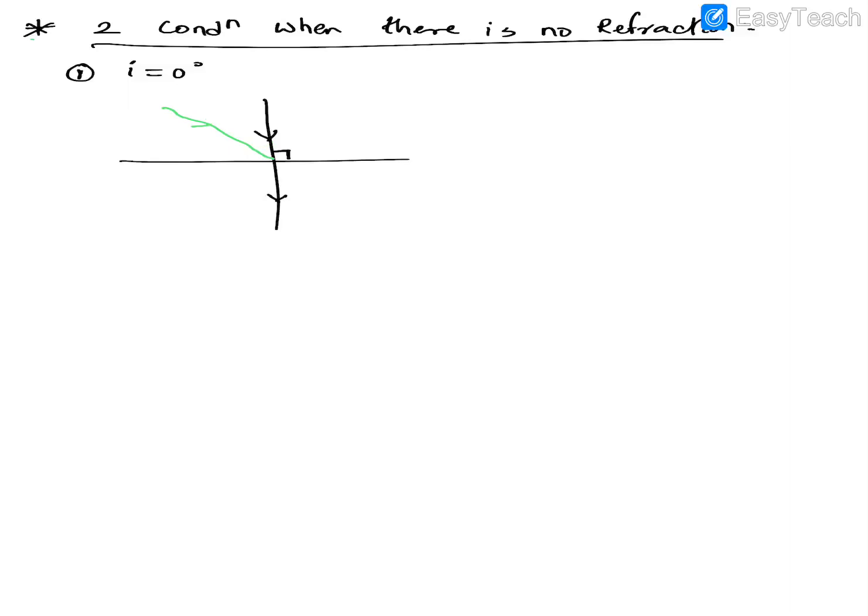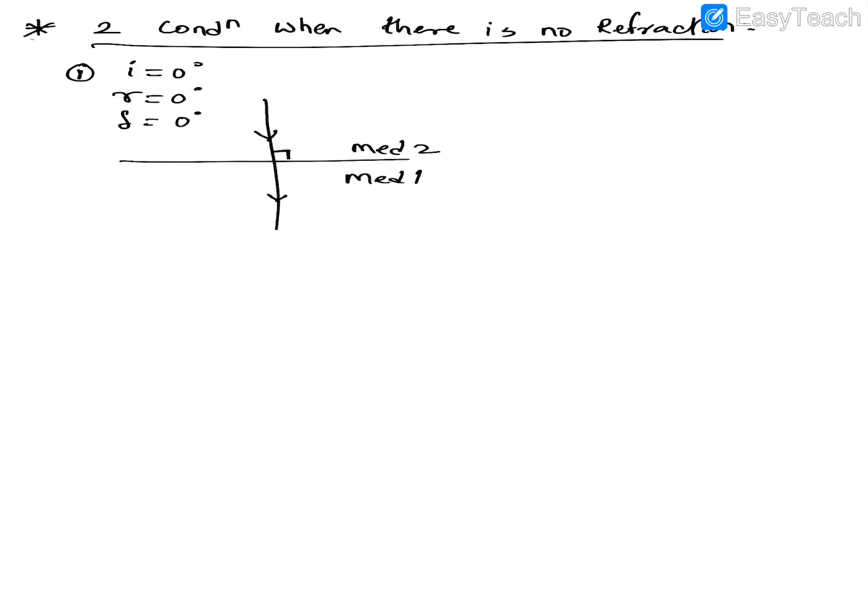0 degree. Also, your angle of refraction at that point will also be what? 0 degree. Also, the deviation produced will also be what? 0 degree. Okay. Irrespective of the mediums which you are using here. So, it could be a medium 1 and medium 2. So, air to glass, glass to air, that does not matter. So that's one of the conditions.